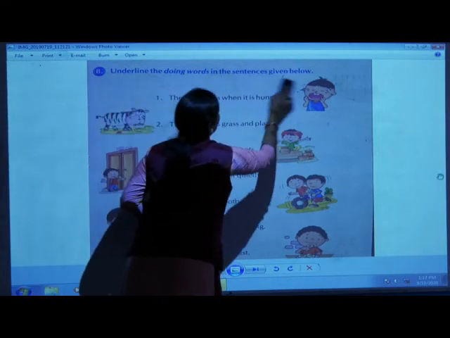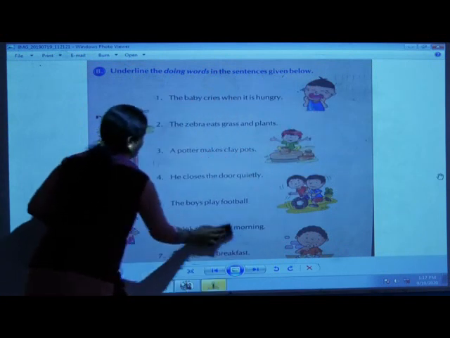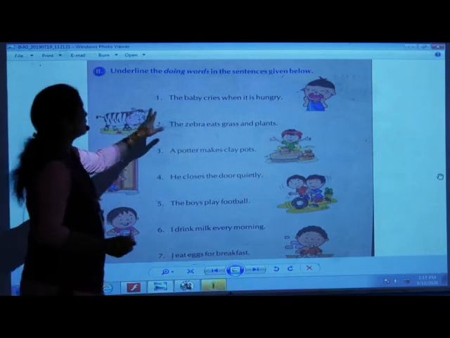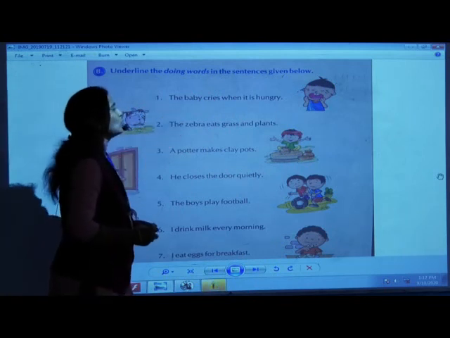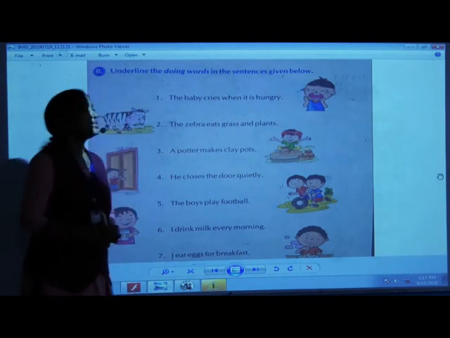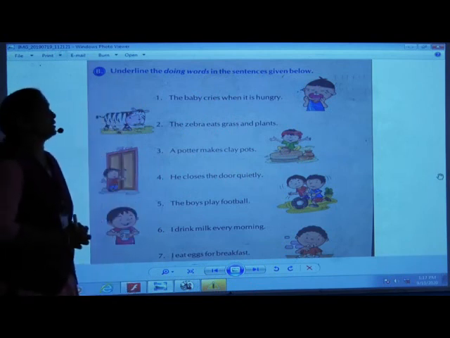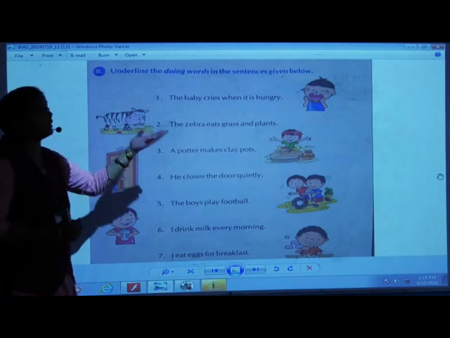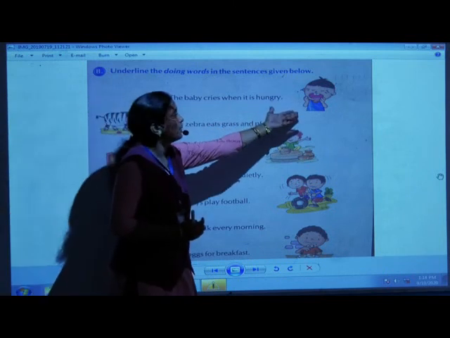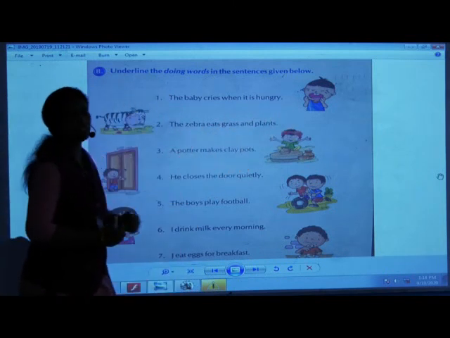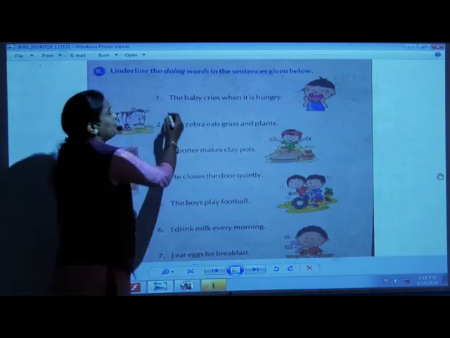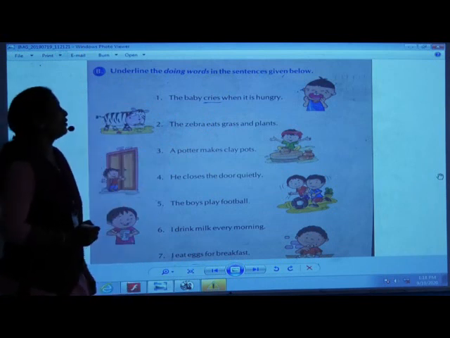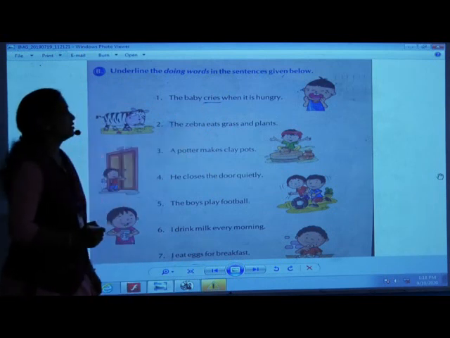Are you all ready with it? Shall we start? The first one is, the baby cries when it is hungry. See, the baby cries when it is hungry. What action is done by this baby? You can refer to this picture, you can tell me what action that baby is doing. Yes, the baby cries. You have to underline cries. All of you will underline cries. Okay?